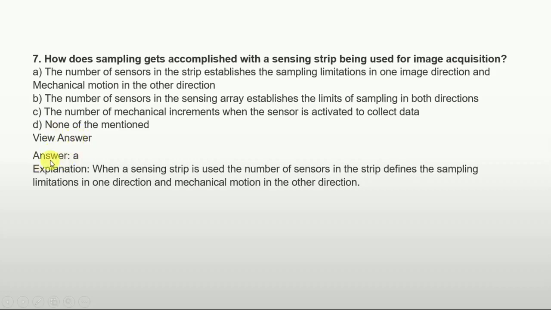So the answer is option A, that is, the number of sensors in the strip establishes the sampling limitation in one image direction, and mechanical motion in the other direction.